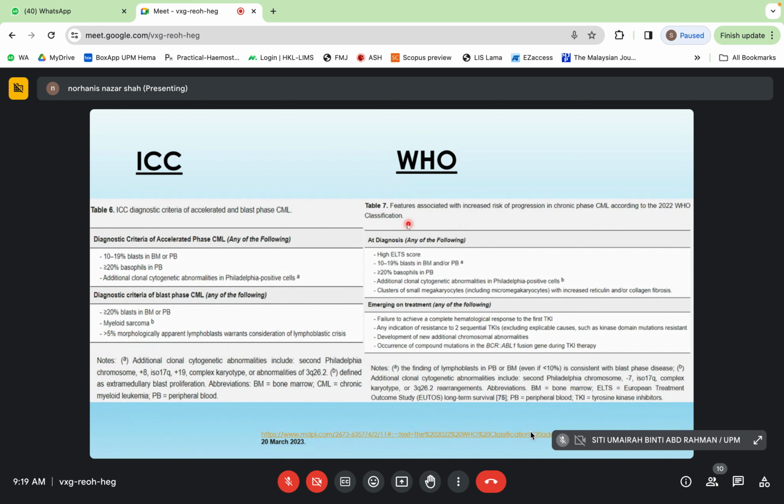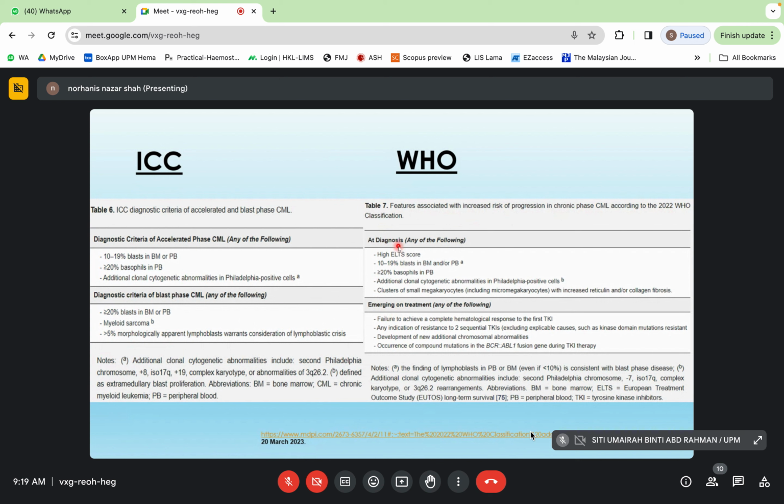But this is the high risk features associated with increased risk of progression in chronic phase CML according to the 2022 WHO classification. So they divided it into at diagnosis and also emerging on treatment.